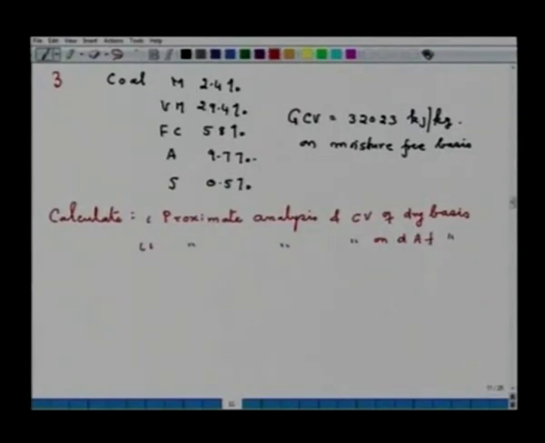So, you calculate it. I am giving you the answer for 1, that is equal to 32,810 kilojoule per kg, and for the second the answer is 36,431 kilojoule per kg. So, that is what the answers are.